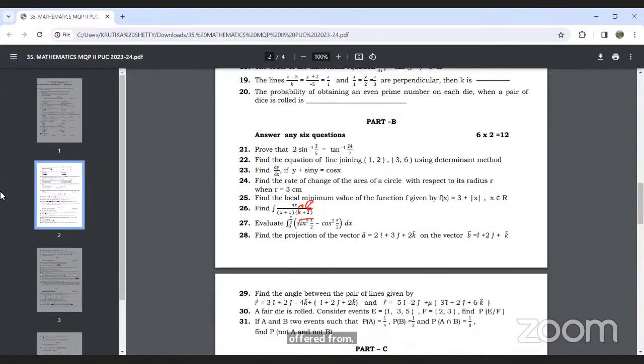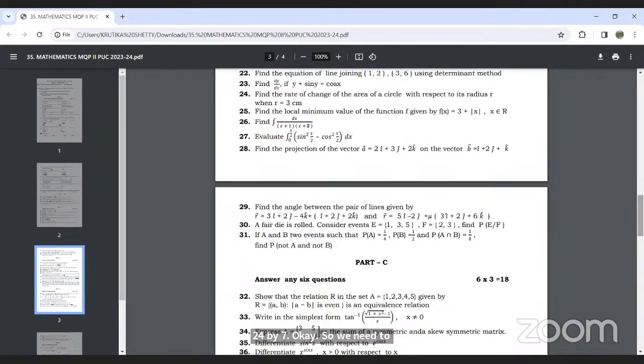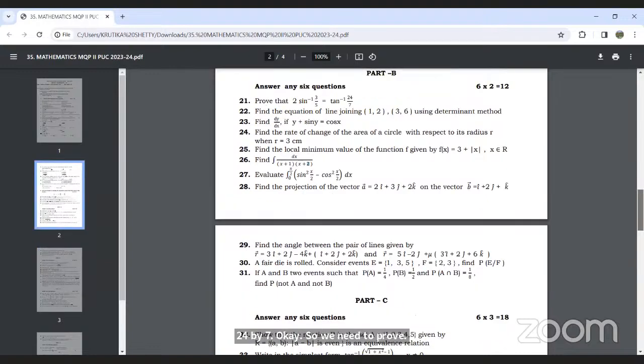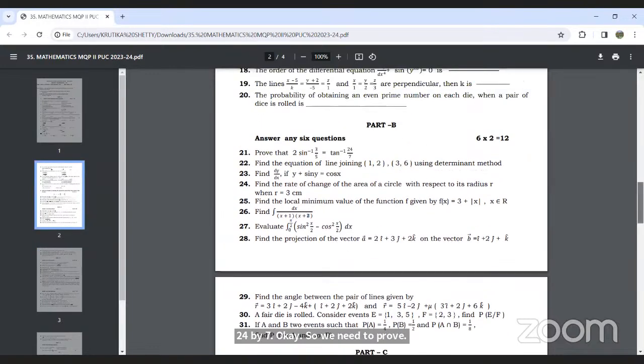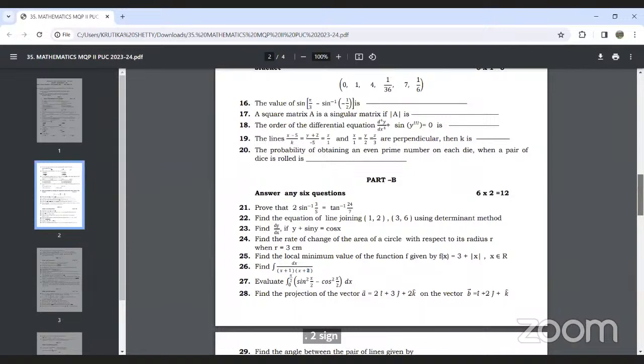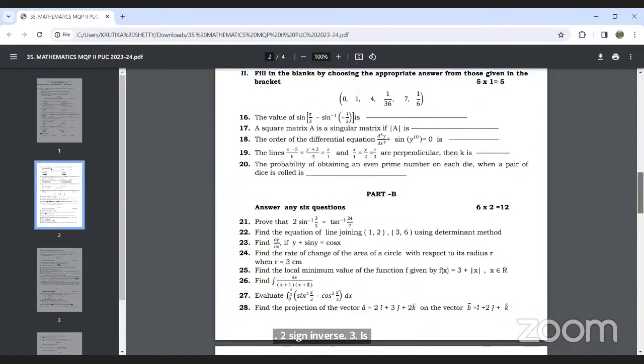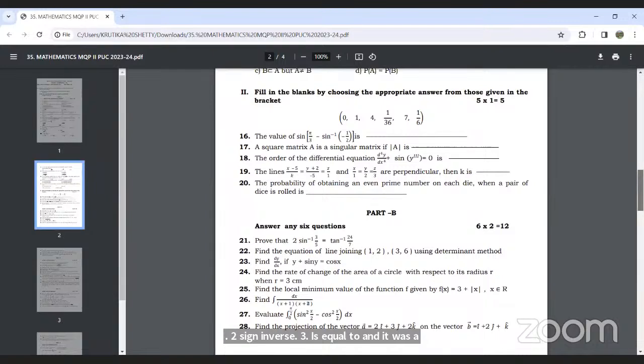So we will discuss this one by one. See, the first question is, prove that 2 sine inverse 3 by 5 is equal to tan inverse 24 by 7. So we need to prove 2 sine inverse 3 by 5 is equal to tan inverse 24 by 7. Pay attention here. We will discuss this one.